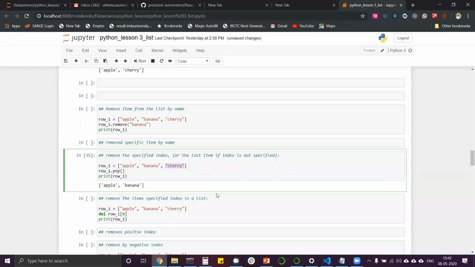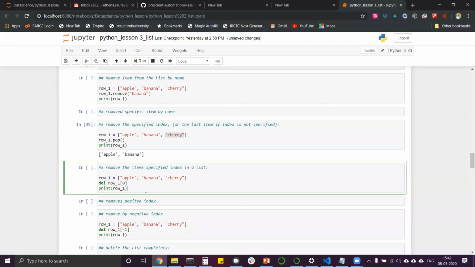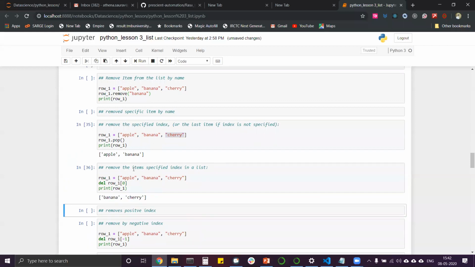Now, what does del do? It removes the specific index. Like this row 1 is defined, it has apple, banana and cherry, and if we write del row 1 index 0, whatever is at index 0 is removed, and the new list will be created, that is row 1: banana and cherry. So that's what the output is. From the positive index it will remove.